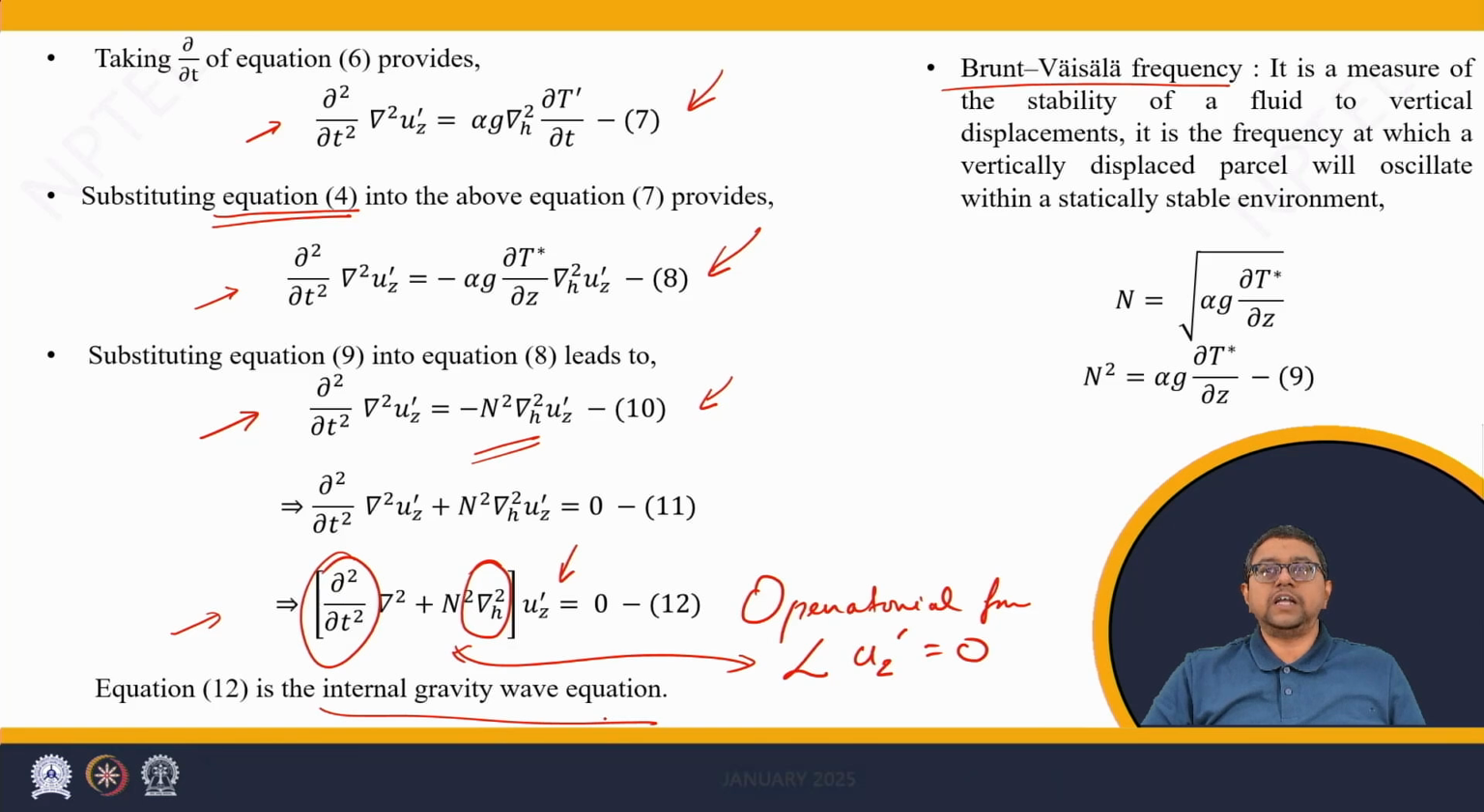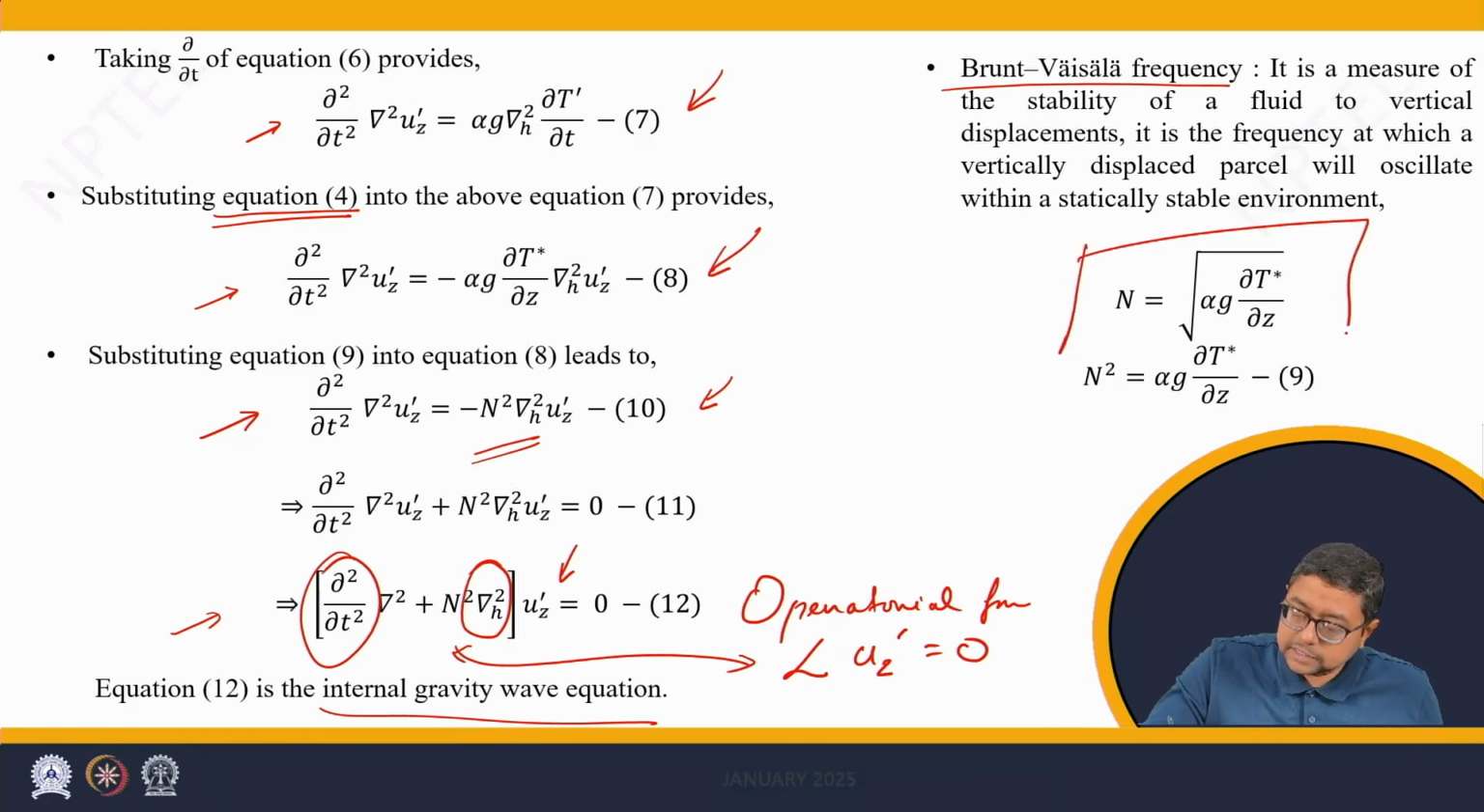Now, the Brunt-Väisälä frequency, which we have introduced in equation 10, is defined as square root of alpha g del t prime by del z. We can understand that the Brunt-Väisälä frequency is dependent upon the thermal stratification del t prime by del z.